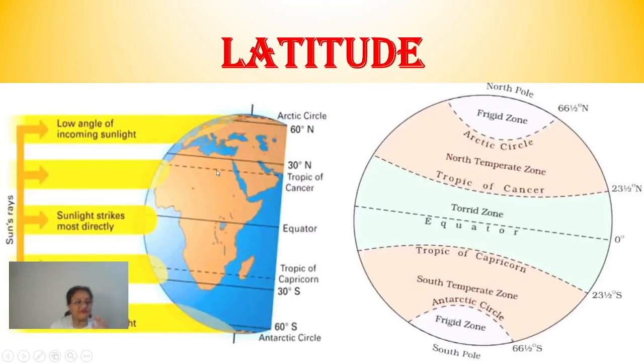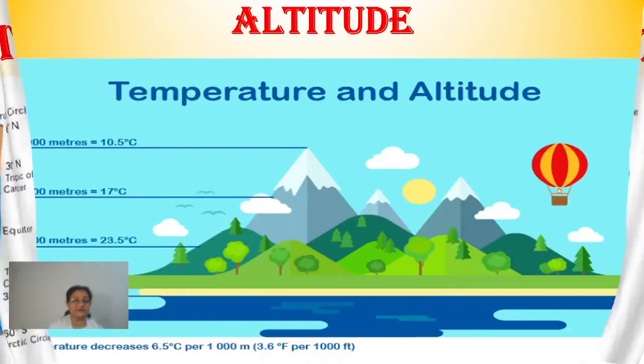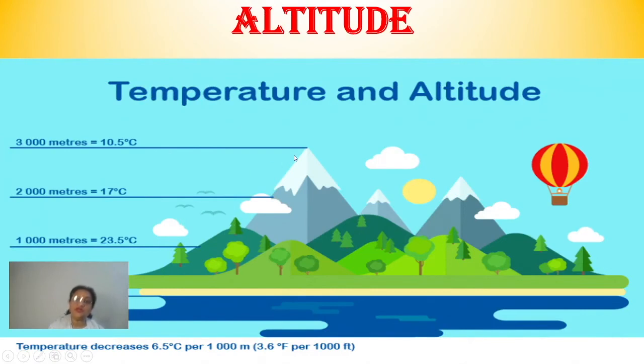Now, after the effect of latitude, you can see here how the latitude affects the distribution of temperature over the entire earth. Now, after latitude, the second factor which we have to discuss is the altitude. You have studied earlier also, children, about the normal lapse rate. Now, what is normal lapse rate?